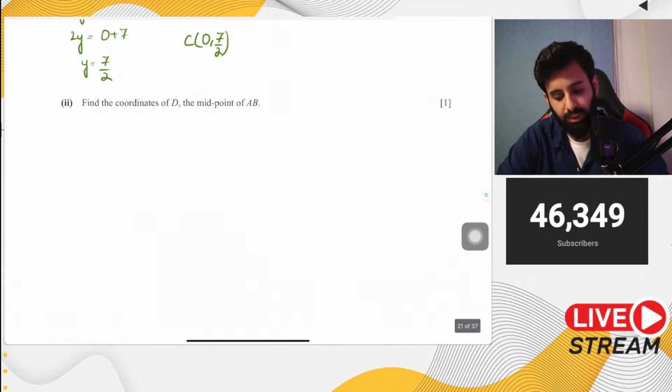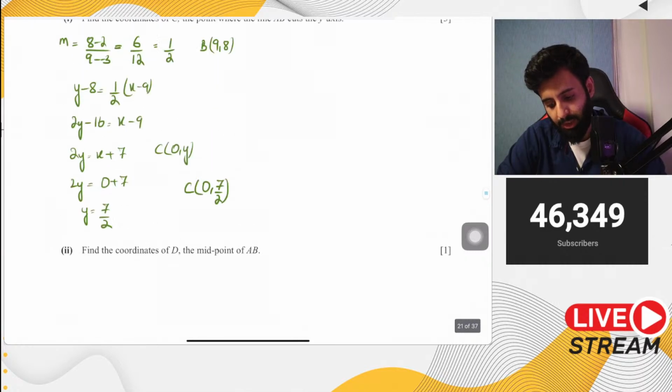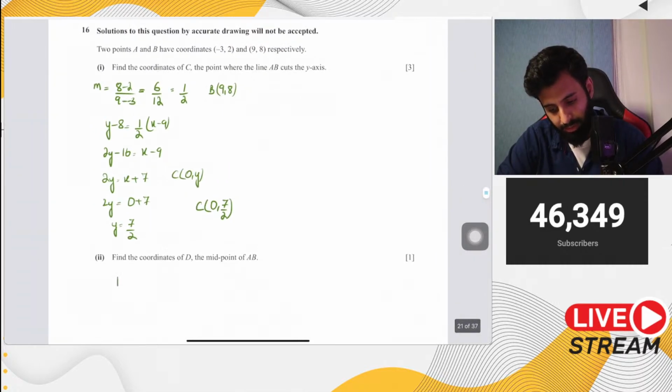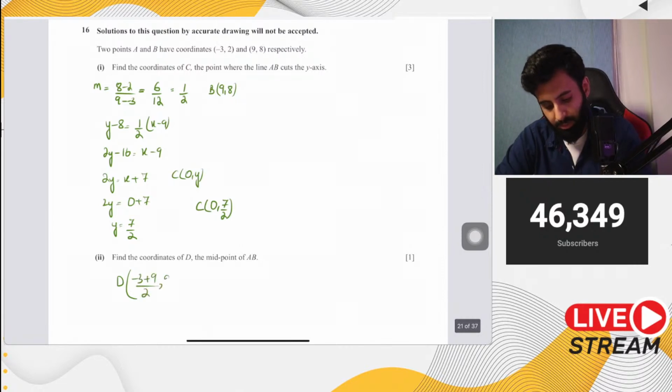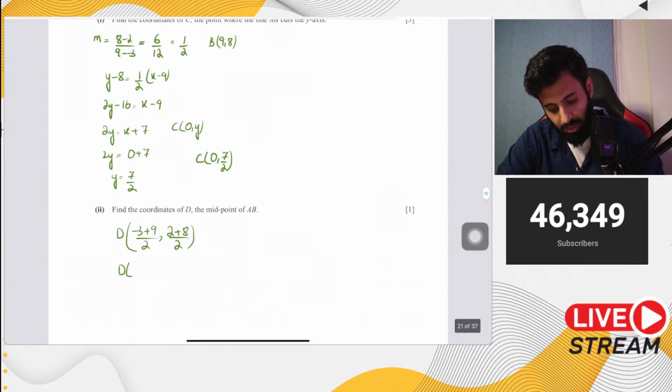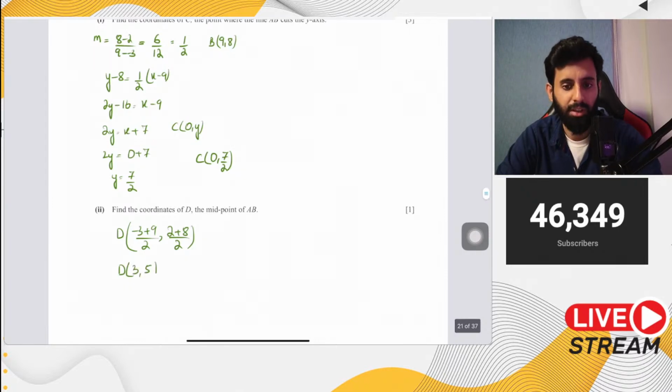Okay, then it says find the coordinates of D, the midpoint of AB. So for this, we're going to use the midpoint formula. So the midpoint formula means minus 3 plus 9 upon 2, comma 2 plus 8 upon 2. Minus 3 plus 9 is 6. 6 upon 2 is 3. 2 plus 8 is 10. 10 upon 2 is 5. So 3 comma 5 are your coordinates of D.